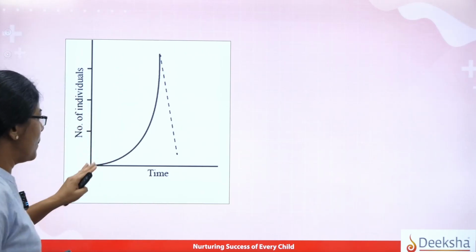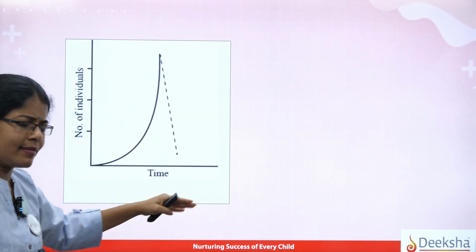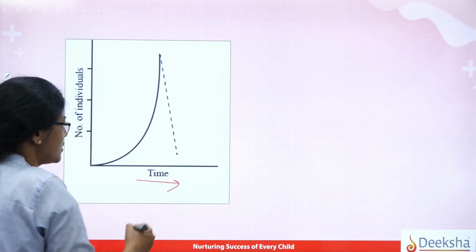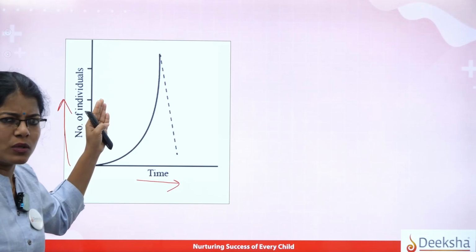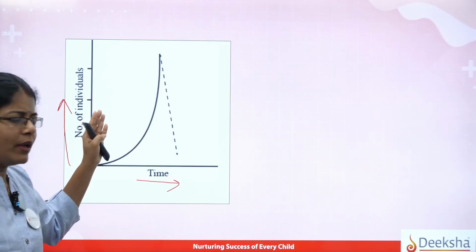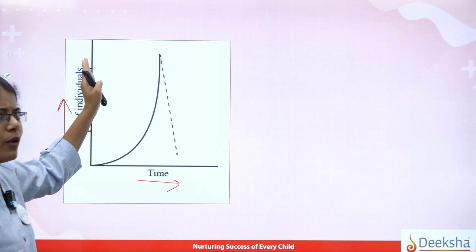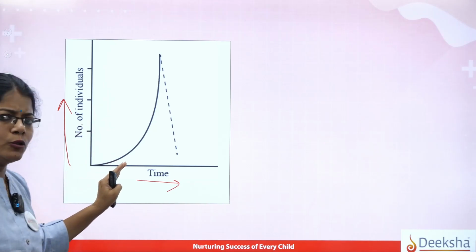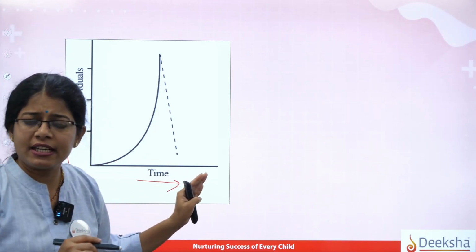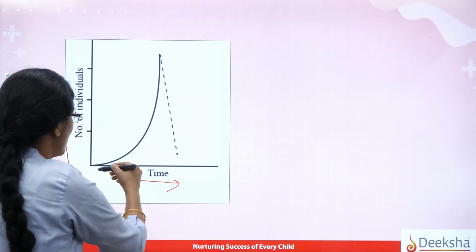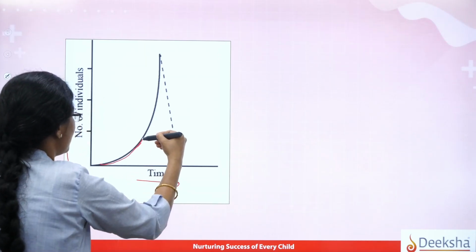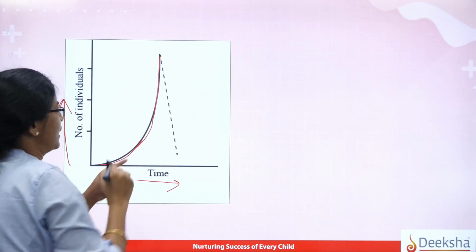Students, look here a little, this is the y axis and x axis. In the x axis, we are showing time, right? And on the y, we show the number of individuals. So let us now see, as the question suggested, the group of organisms is growing suddenly, right? So you can see a sudden increase in the population.